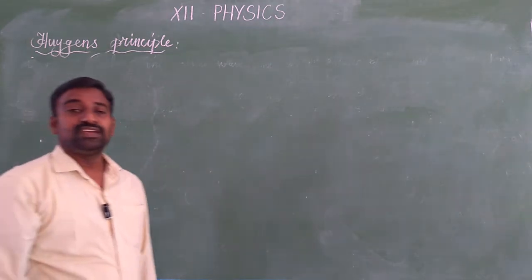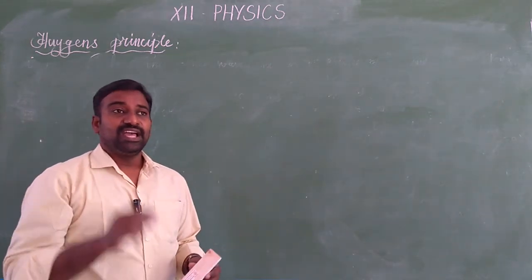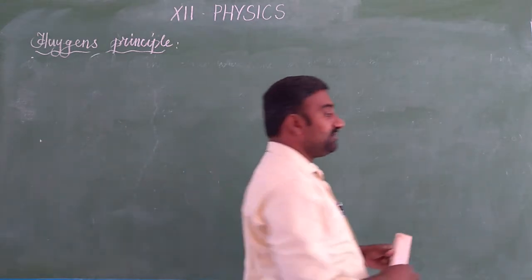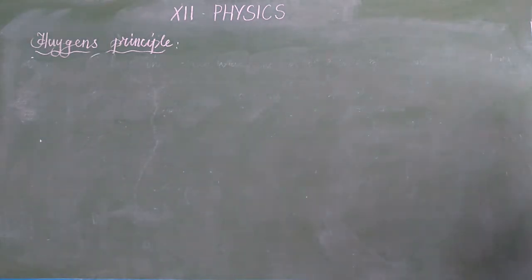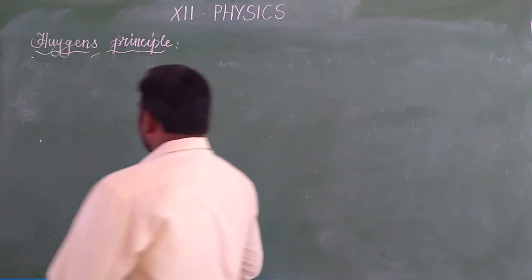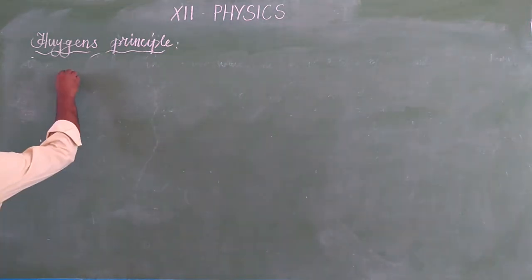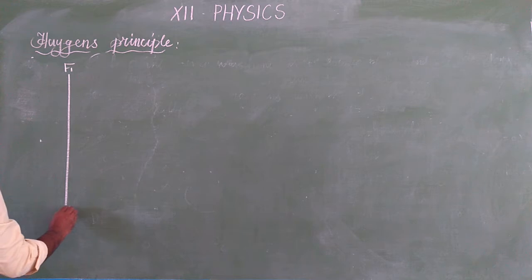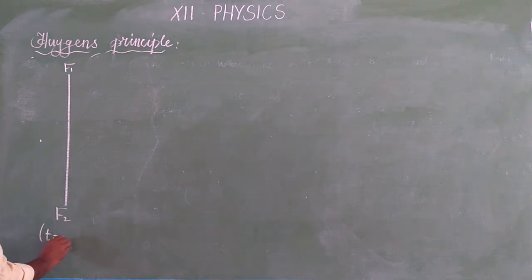What is a plane wavefront? A plane wavefront is nothing but a small portion of the spherical wavefront. A very small portion of the spherical wavefront is called a plane wavefront. Let us take the plane wavefronts F1 and F2. So F1 and F2 are the plane wavefronts when time t is equal to 0.